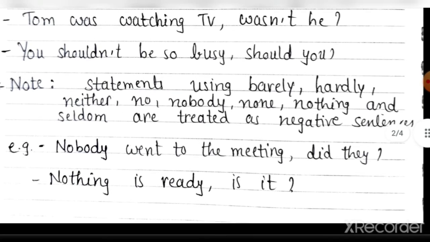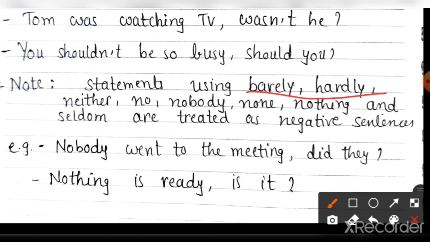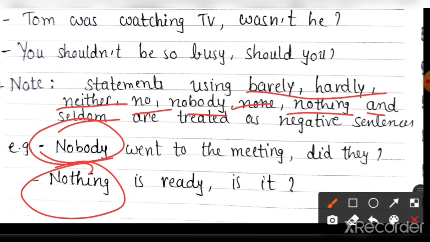Remember these words: barely, hardly, neither, no, nobody, none, nothing, seldom. They are negative words. If they are in a sentence, it means the sentence is negative. See the sentence: nobody went to the meeting. Nobody, nothing, these are negative words. It means we will make the question tag positive.